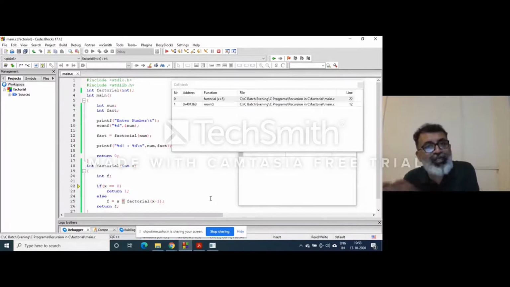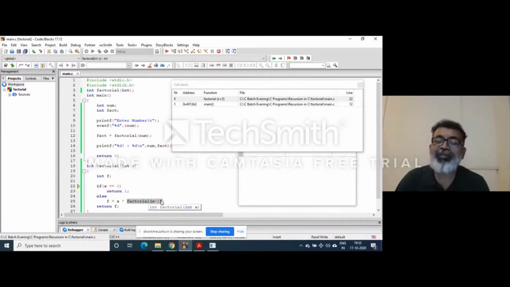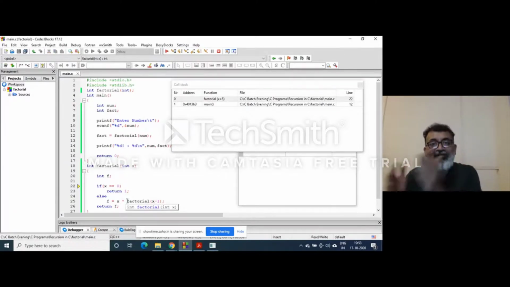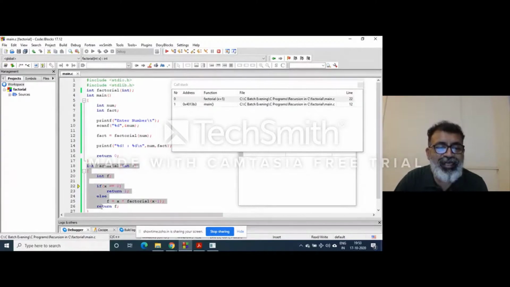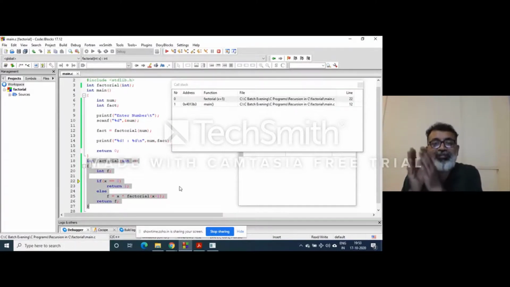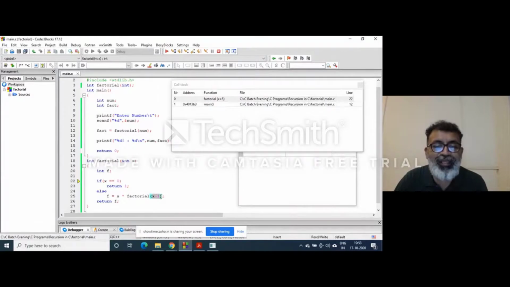But when control goes to the other end, it meets a function call, which is not a variable. So control leaves here, and another function similar to this is created inside the memory. Here x minus 1 is the actual argument, which is received in a separate body of the factorial function, in which x is the formal variable. So x minus 1 will be assigned to x.